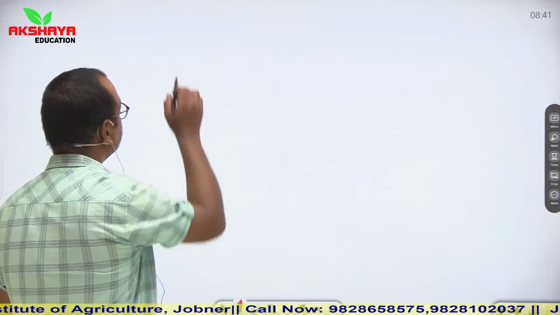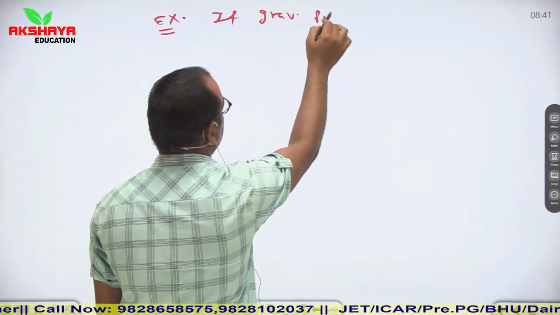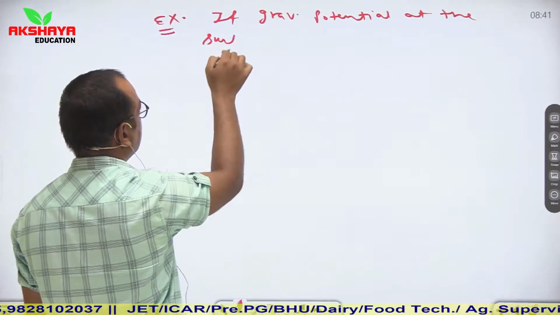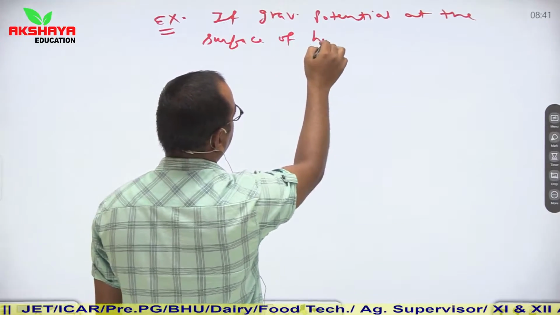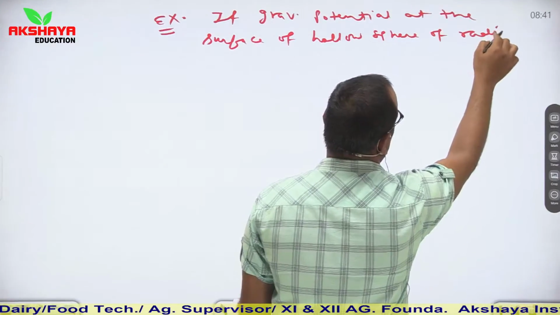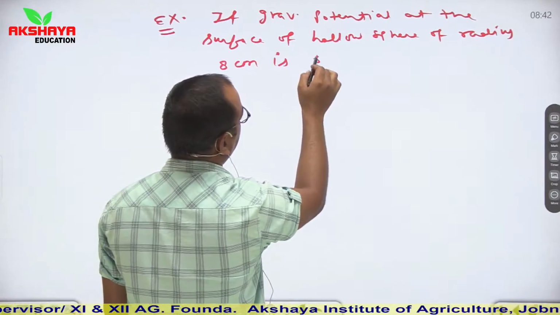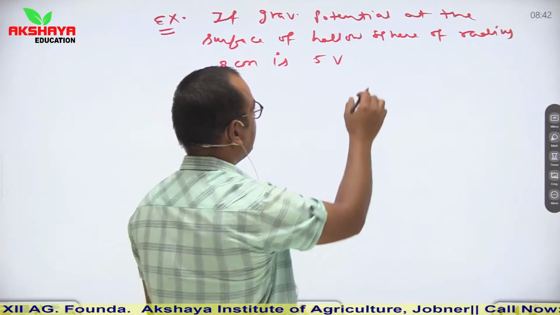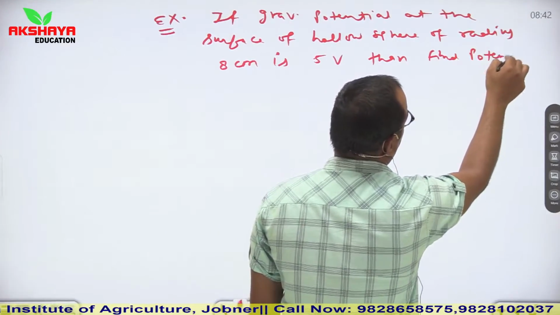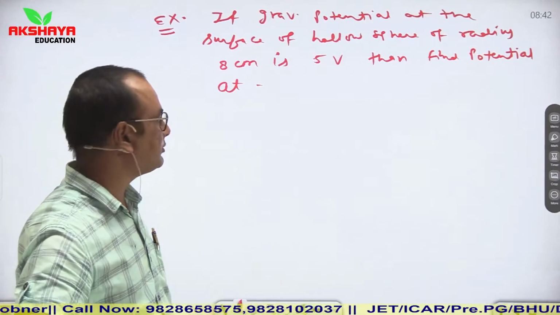Another pattern: if gravitational potential at the surface of a hollow sphere of radius 8 centimeter is 5 volt, then find potential at two different positions.